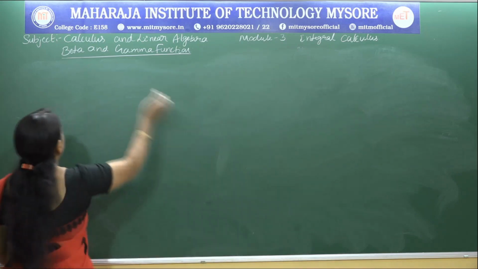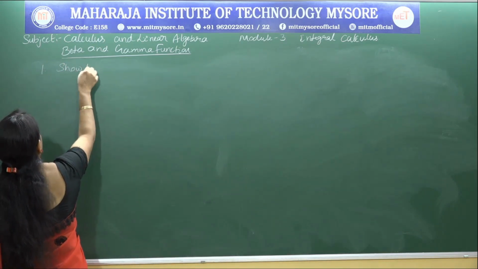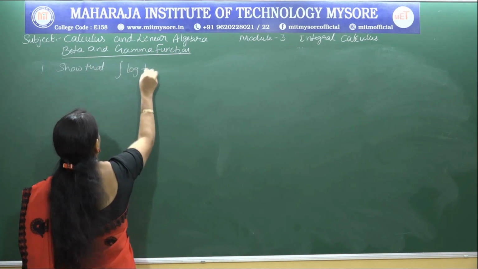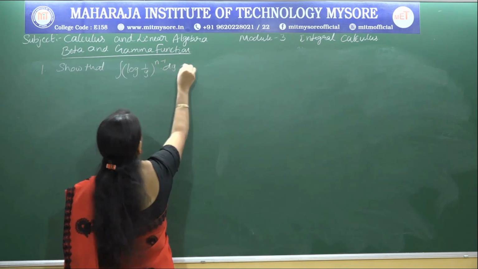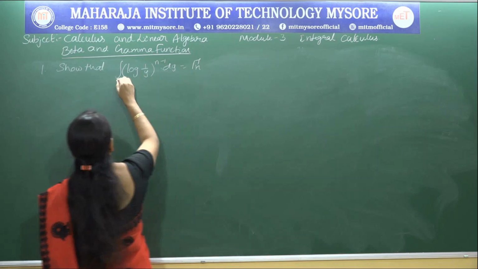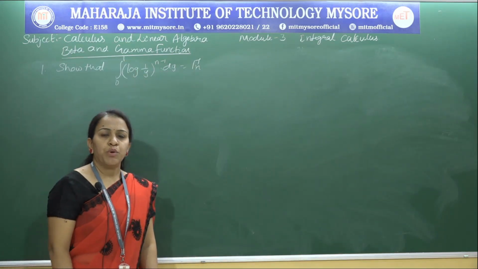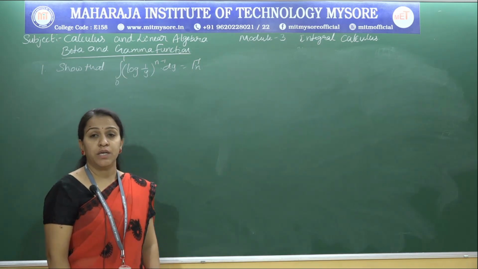So the first problem, show that the integral from 0 to 1 of (log 1 by y) whole to the power of n minus 1 dy is gamma n. So to prove the result, of course I have to show that it is equal to gamma n.